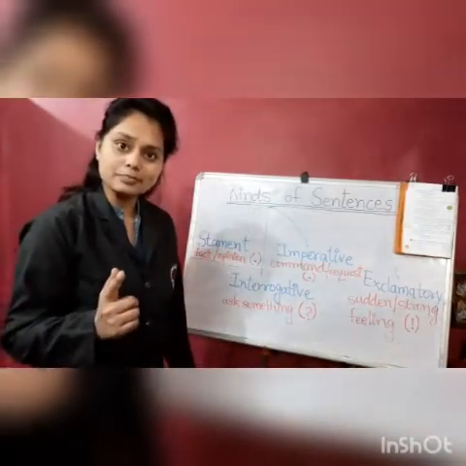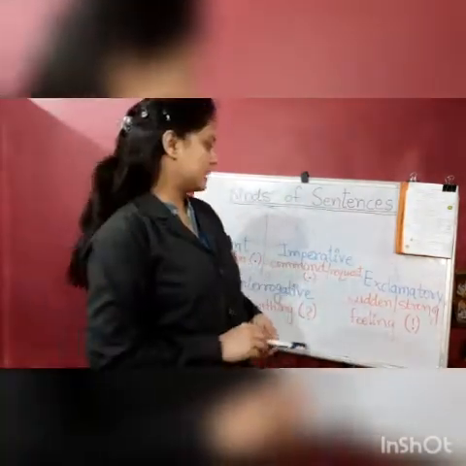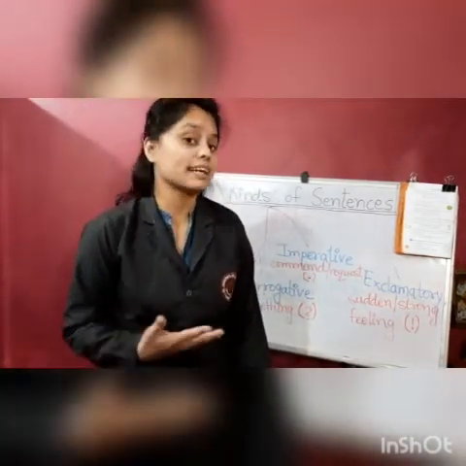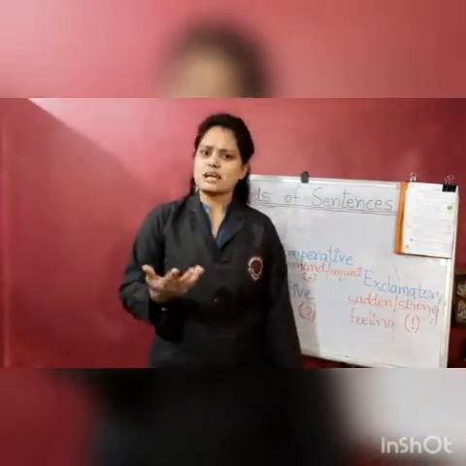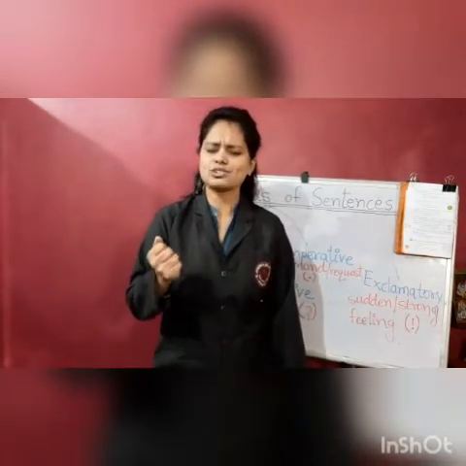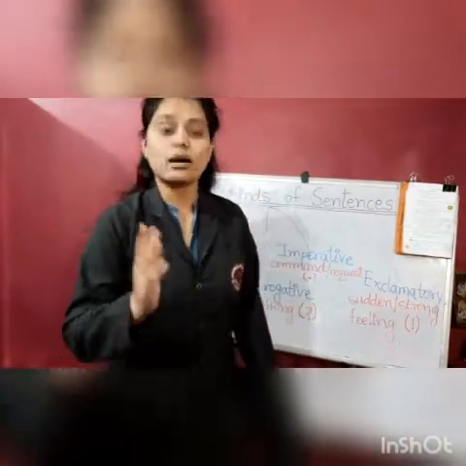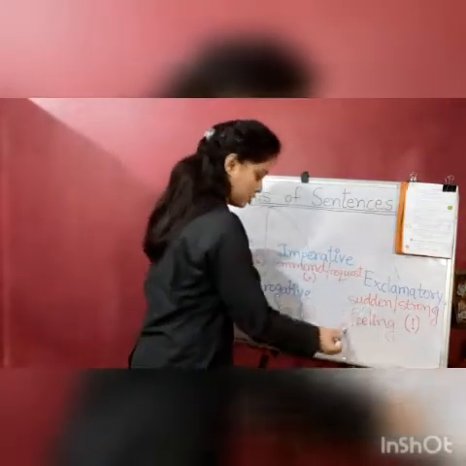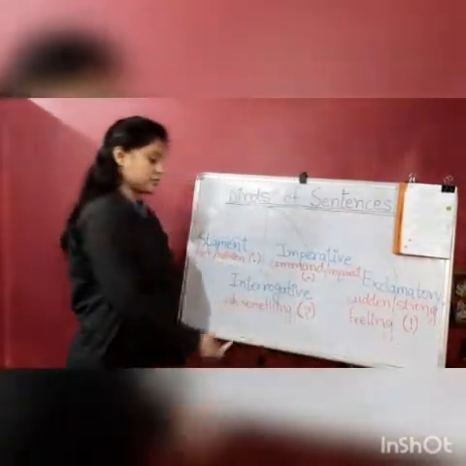Do you understand, children? Okay, now coming to the exclamatory sentence. Exclamatory sentences express sudden and strong feeling. What do they express? Sudden and strong feeling. Like whenever we play games, we are a little hurt by the ball or by anything. So we say, ouch, I am hurt. So that kind of sentences comes under the category of exclamatory sentence. Children, they usually end with an exclamation mark.